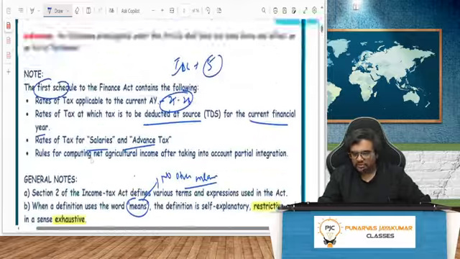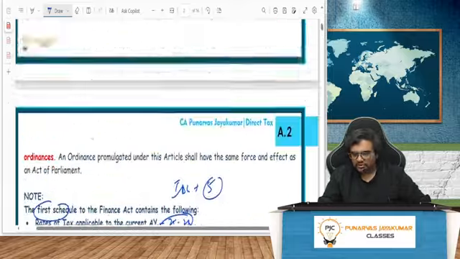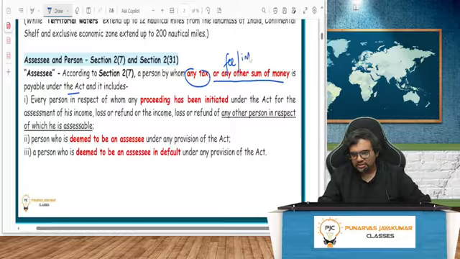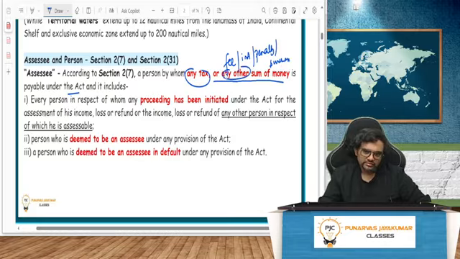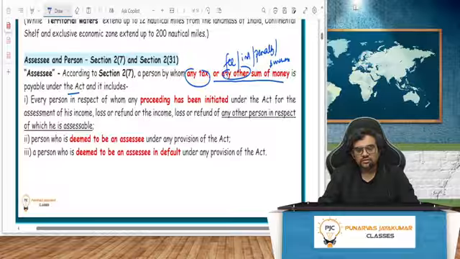We are reading page number A2. This will be any fee, interest, penalty, surcharge. That's why they have used the word any other sum of money. Tax means what? Income tax. But you have other things, no? Fee, interest, penalty. Those things will come under any other sum of money. So basically, an assessee is a person by whom any tax or any other sum of money is payable under the Act.